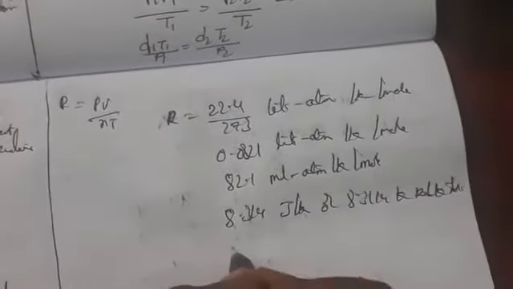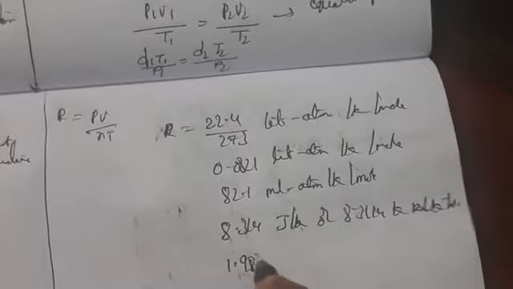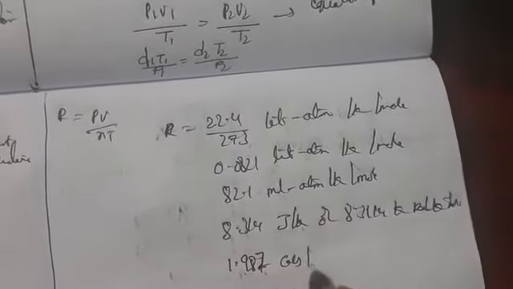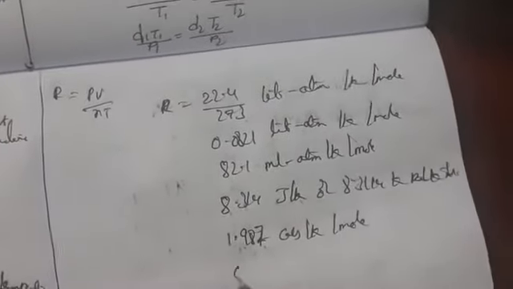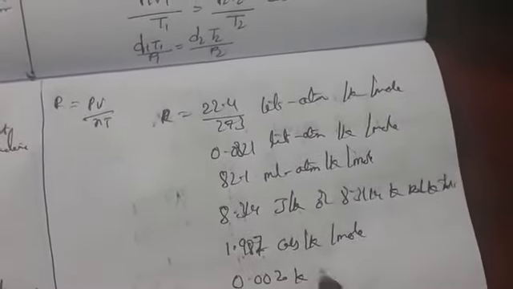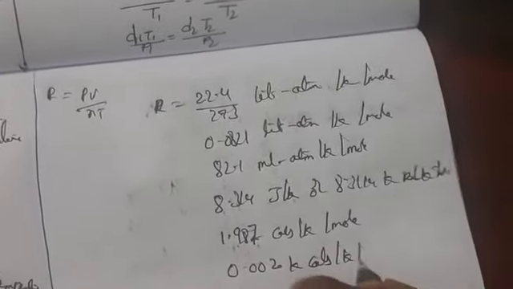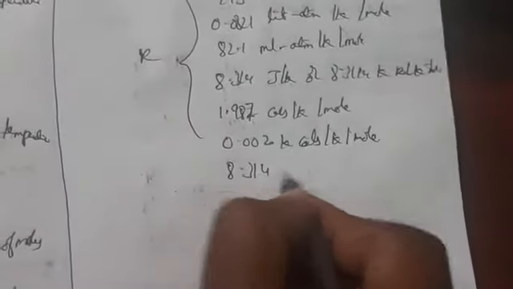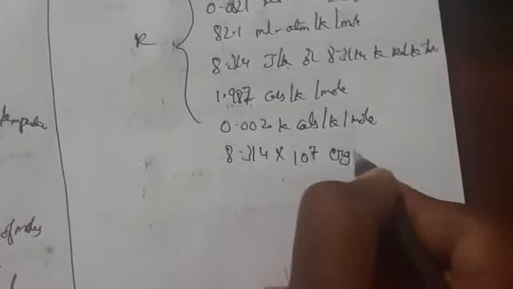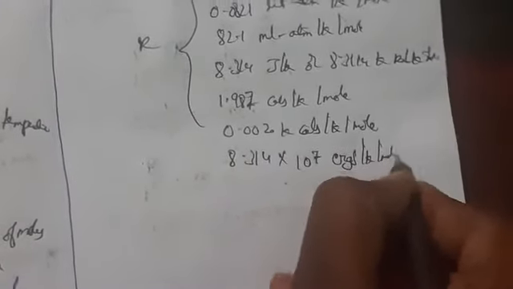In calories, how can we calculate? 1.987 calories per Kelvin per mole, or 0.001987 kilocalories per Kelvin per mole. These are all R values. And in CGS units, in ergs, we get 8.314 into 10 power 7 ergs per Kelvin per mole.